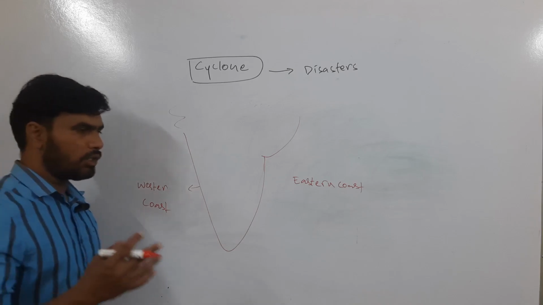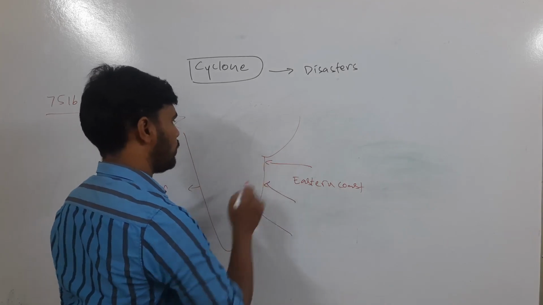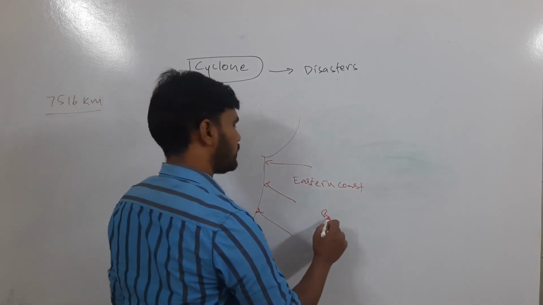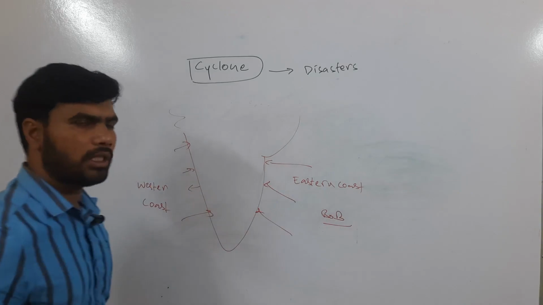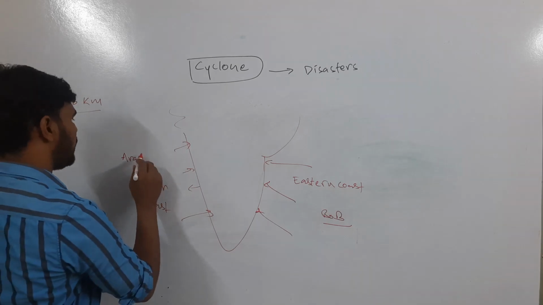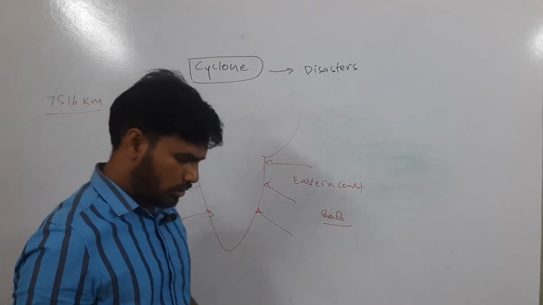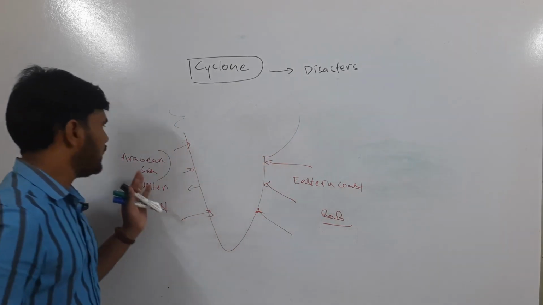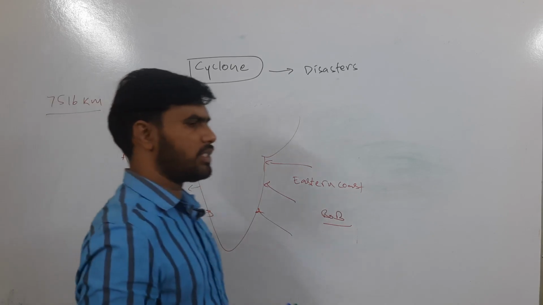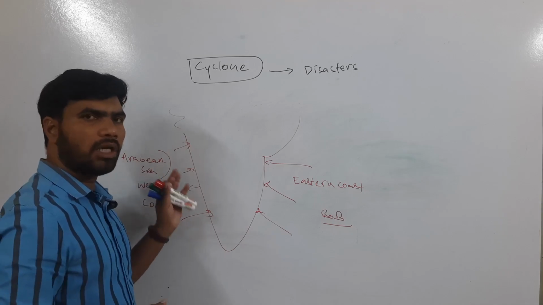Every year you will see 3 to 4 major cyclones that cross over the coast of India and create a lot of damage. Comparatively, the number of cyclones in the Bay of Bengal or towards the eastern coast is more, and the number and intensity of cyclones is a little less in the Arabian Sea. However, because of anthropogenic reasons, climate change, etc., the intensity and number of cyclones in the Arabian Sea are also increasing. That you will study in environment and climate change.